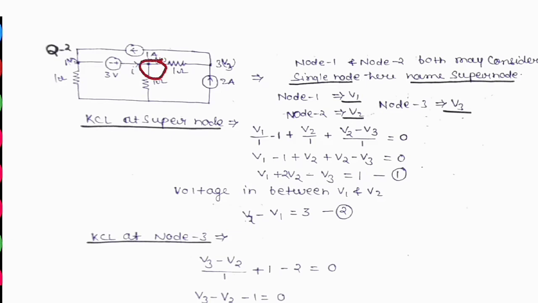Then the second node: V2 divided by 1 is the current through the resistance here, and then the second one is V2 minus V3 divided by 1, the resistance. By solving this, at the end we will get V1 plus 2 V2 minus V3 equal to 1. So we have taken one more equation from this network.